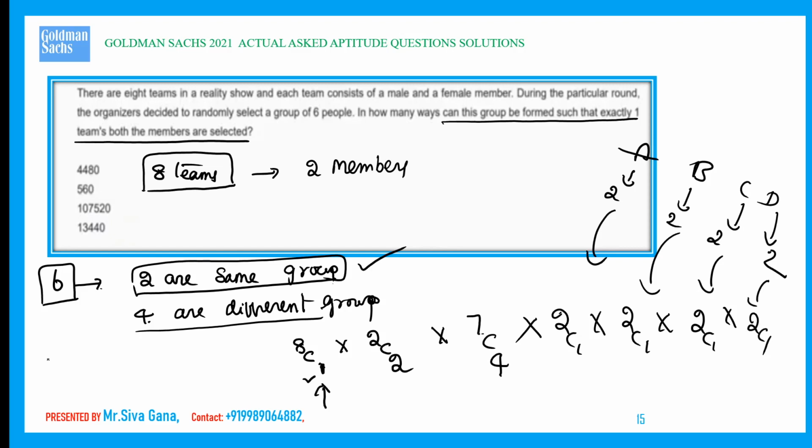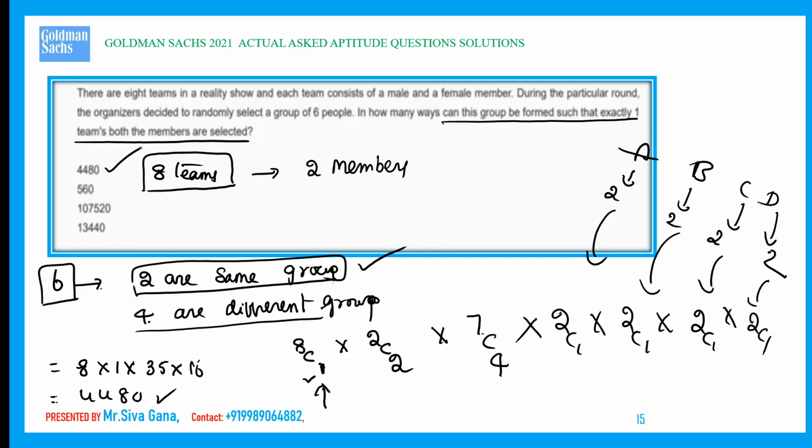2C1 is 2. 8C1 is 8. So 8 into 1 into 7C4, which is 35. 2C1 is 2, and 2 power 4 is 16. Which is nothing but 4480. That's the answer, right?